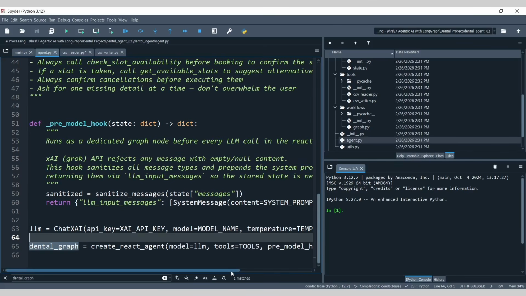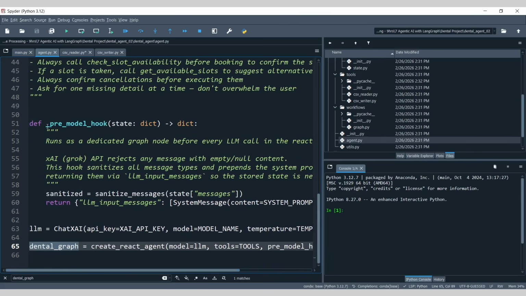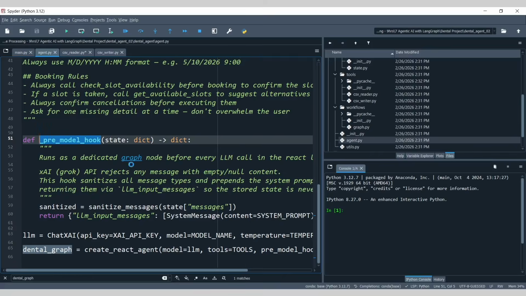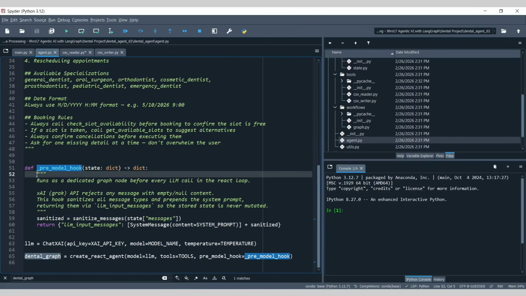And here you can see the pre-model hook is nothing but the underscore pre-model hook, which is basically this thing. Let's try to read through this. It says that it runs as a dedicated graph node before every LLM call in a React loop. The xAI Grok API rejects any message with empty or null content.